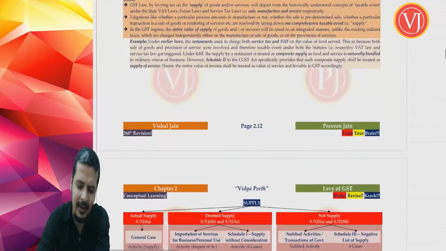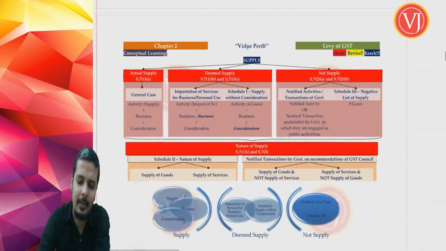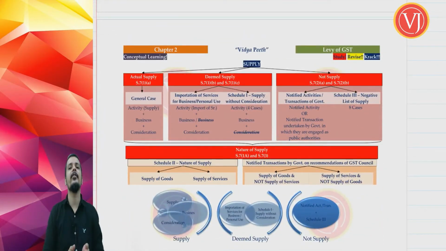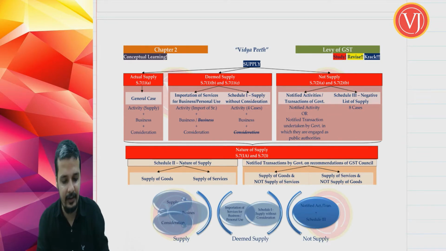That was only a basic understanding of what taxable event means. Whenever we are discussing process in technical language, we are discussing taxable event, which is going to trigger the particular tax. And for GST, that taxable event happens to be supply, because only if there is supply, that will trigger GST.